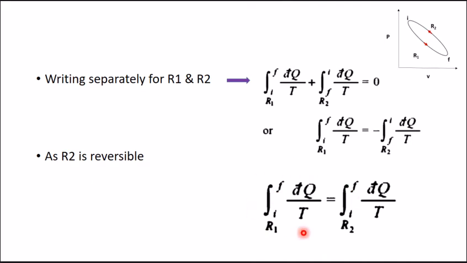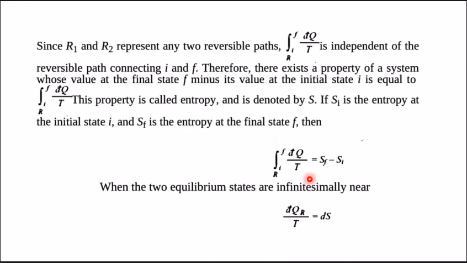So we can see here that for both paths R1 and R2, the value is integration I to F dq by T, and this value is a property, and that property is given the name entropy. R1 and R2 are two reversible paths, and the value integration I to F dq by T is independent of the reversible path connecting I and F. Therefore, there exists a property of a system, integration I to F dq by T, and this property is known as entropy.